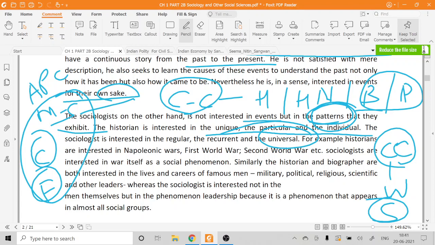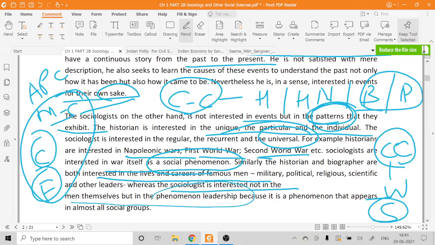For example, if we take the Napoleonic Wars, First World War, Second World War, sociologists were interested in war itself as a social phenomenon. Similarly, the historian and biographer are both interested in the lives and careers of famous men. So sociologists will try to establish what? The social phenomenon of the war or the sociological impact, but what will historians study? They will study the careers of famous men or other leaders, whereas sociology is interested not in the men themselves but in the phenomenon of leadership, because it appears in almost all social groups.